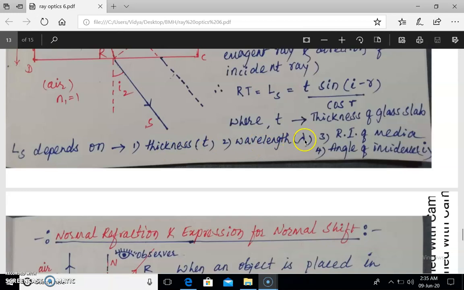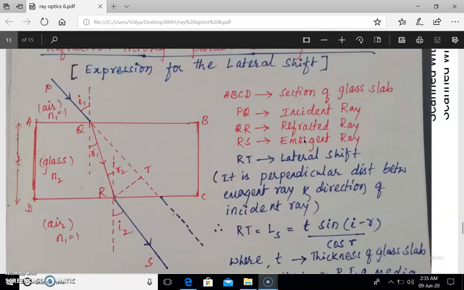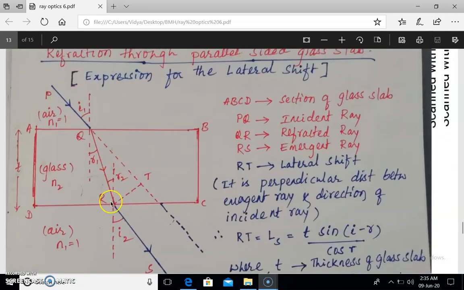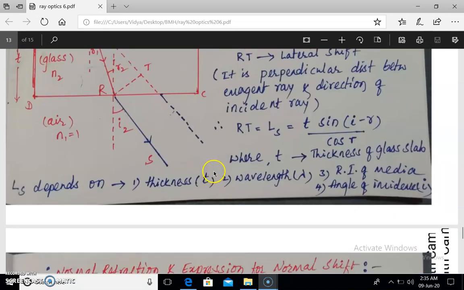Number 2, wavelength, lambda. Suppose we consider violet light, RT is the lateral shift. If you consider red light here, red bends least, so lateral shift will also be least. In other words, lateral shift is different for different colors, or lateral shift depends on the wavelength of light, lambda.